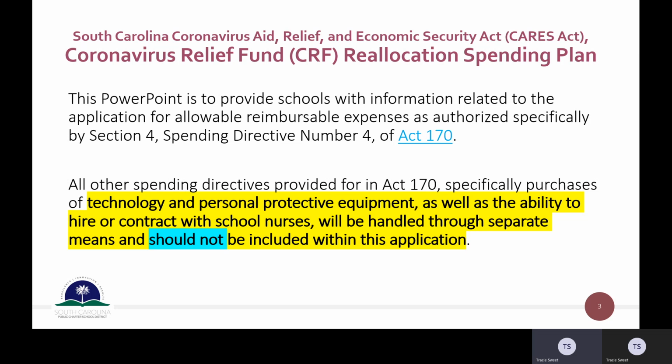So in other words, you may not include PPE, technology, or hiring or contracting with school nurses. Those were some of the things that were addressed with the ESSER funds, and so those are separate and should not be included in this plan.